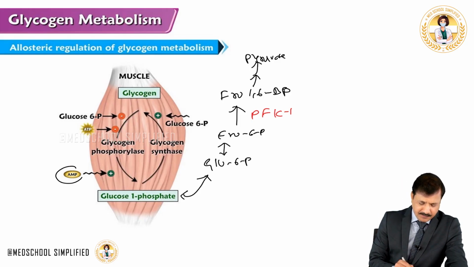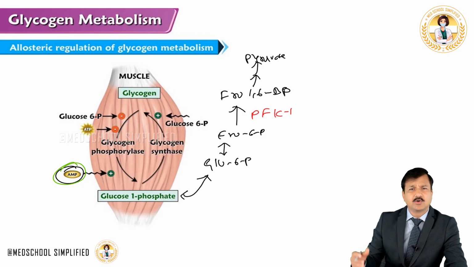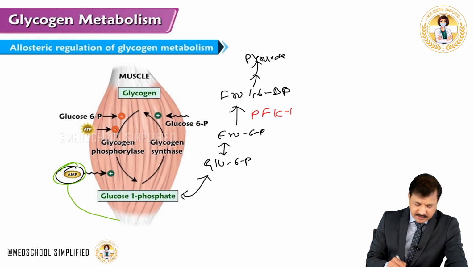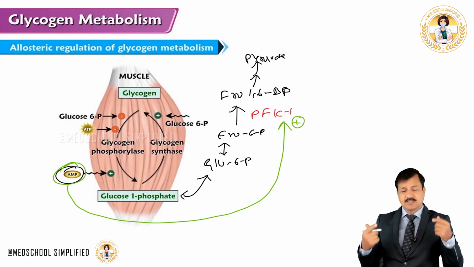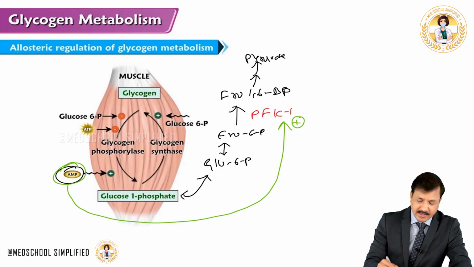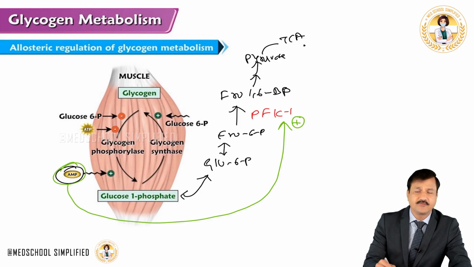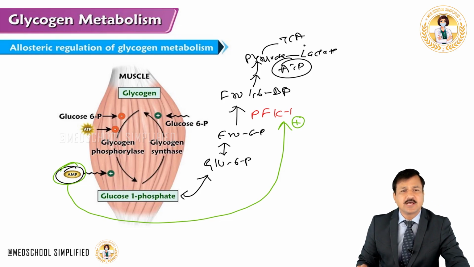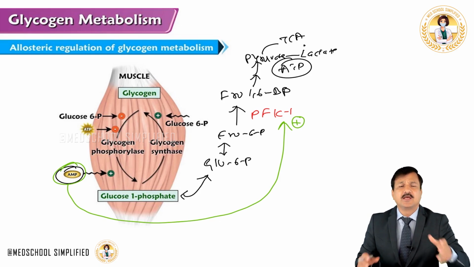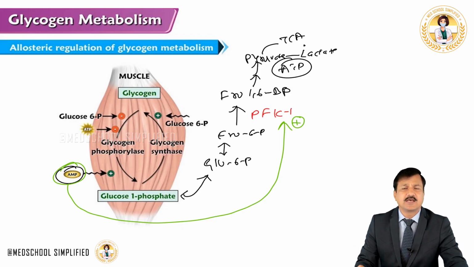Now AMP, the same AMP which was positively modulating the glucose 1-phosphate going into glycolysis, same AMP will have a positive effect on PFK1, thereby glycolysis increases. Ultimately pyruvate is made, and pyruvate goes into TCA cycle, so gives NADH and FADH2, or pyruvate goes into lactate and gives ATPs at the substrate level phosphorylation. So like this, ATPs can be synthesized whenever skeletal muscle is contracting by breaking the stored energy as glycogen.